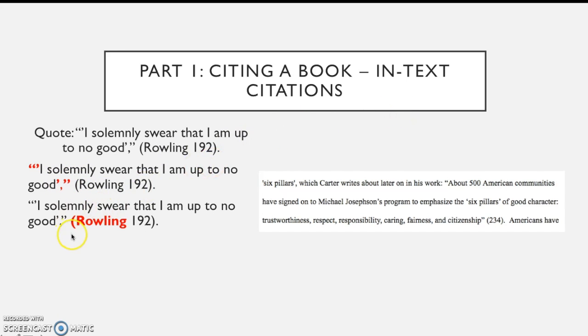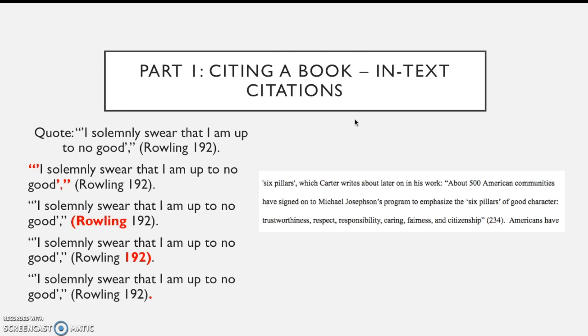Next, you're going to want to put a parenthesis and then the author's last name. And then you'll put the page number and the closing parenthesis. And then you'll finish it up by putting a period at the end after you cite your author and the page number. And you can see in this example, this is from an old essay of mine, I have my quote right here that I'm citing, and then I have the page number. The author's name is not in here because I cited his name before I wrote the quote.